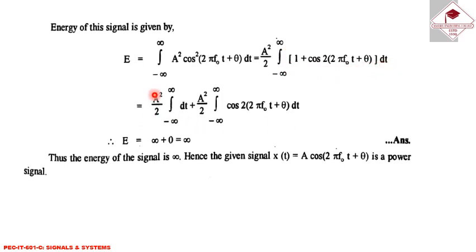So it is coming A square by 2 integral from minus infinity to infinity dt plus A square by 2 integral from minus infinity to infinity cos 2(2πf0t + θ) dt, and after solution it is coming capital E is equal to infinity plus 0, so it is coming finally infinity. So this is the final answer for energy.